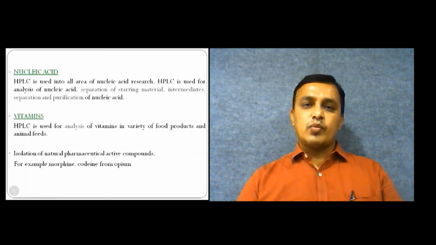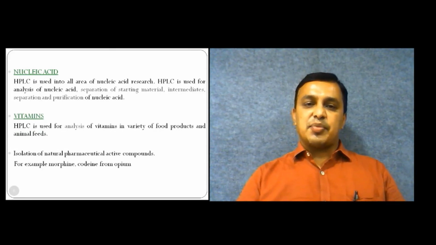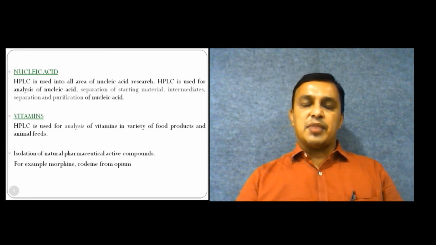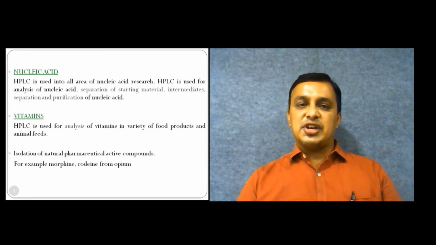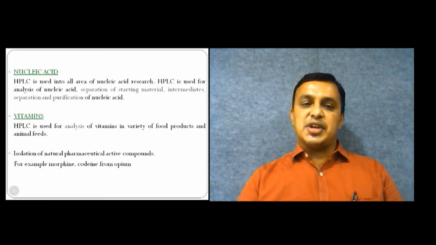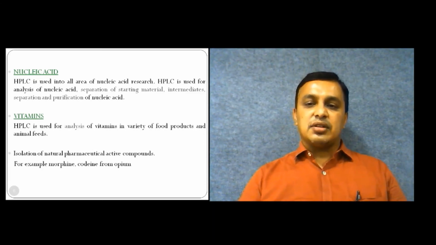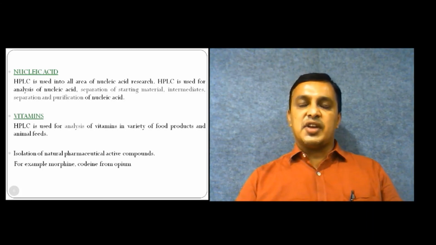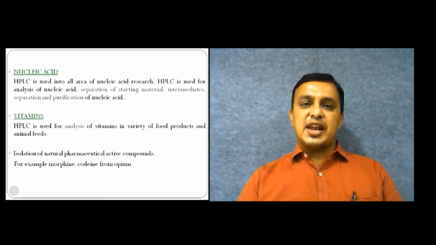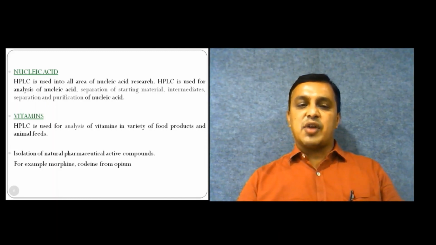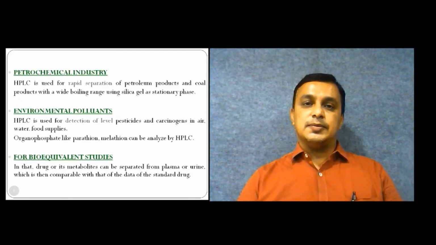For nucleic acid estimations, HPLC is also useful. For nucleic acid separation, starting material, intermediate material, and the separation and purification of nucleic acids can be done by HPLC. Vitamins present in various food products can also be analyzed by HPLC. Isolation of natural pharmaceutical active compounds, for example morphine and codeine from opium, can also be done by HPLC.